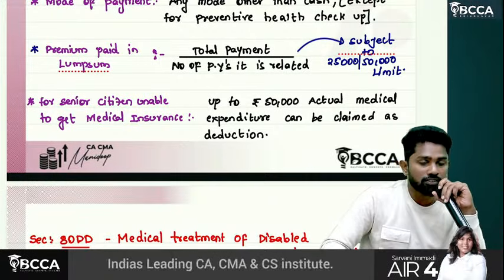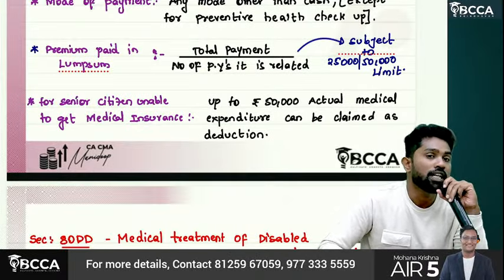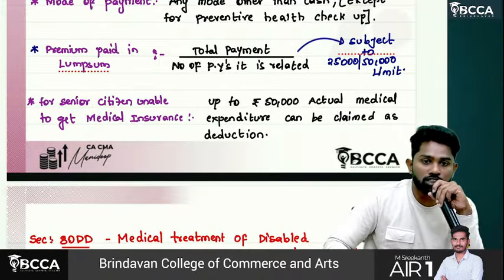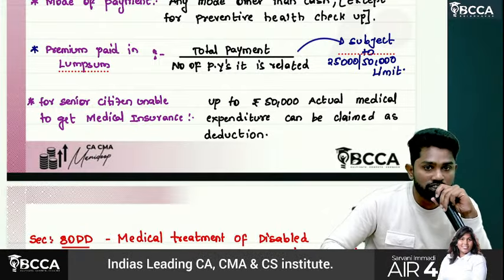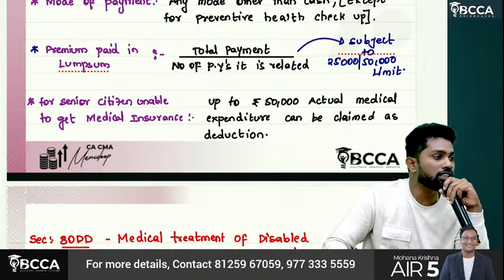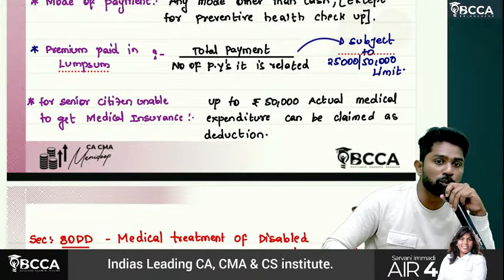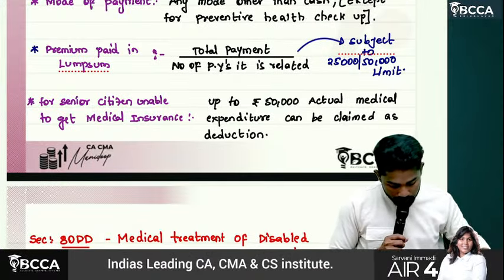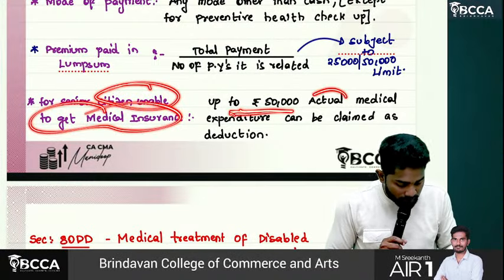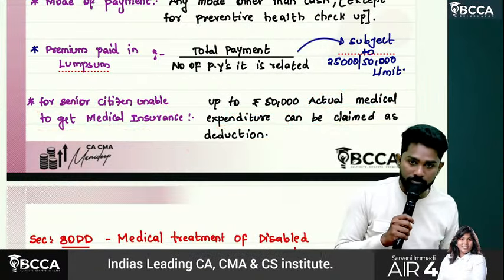In that case, since no company is offering medical insurance policy to senior citizens, they can claim deduction even with respect to actual medical expenditure spent, to the extent of 50,000. Not only the insurance premium paid, even the actual medical expenditure spent can be claimed as deduction if they are senior citizens, up to an amount of 50,000. For senior citizens unable to get medical insurance, up to rupees 50,000, actual medical expenditure also can be claimed as deduction.